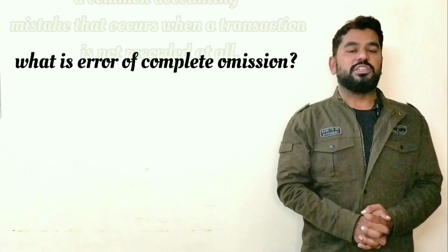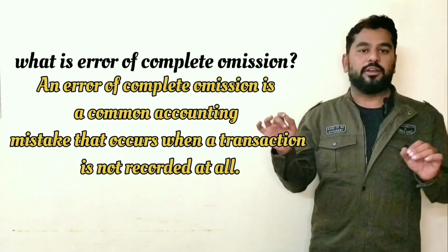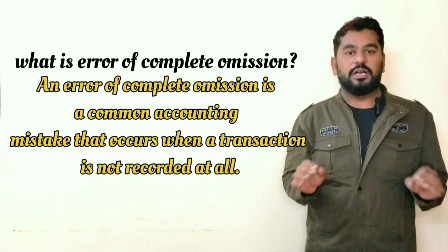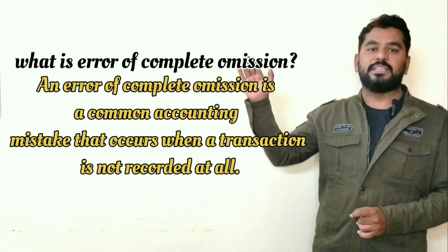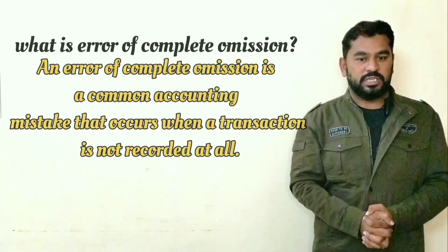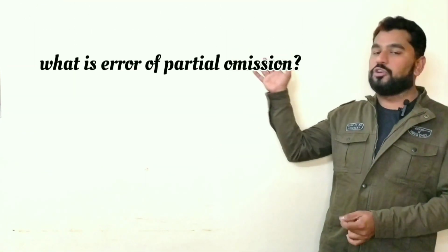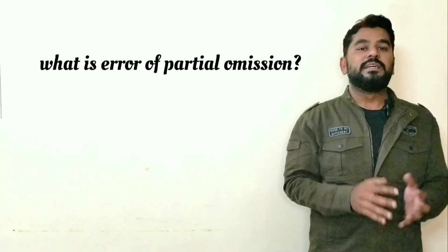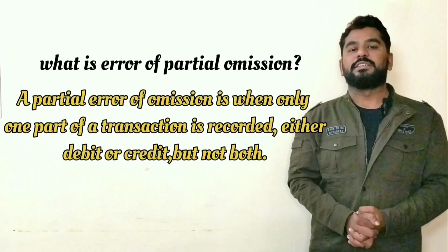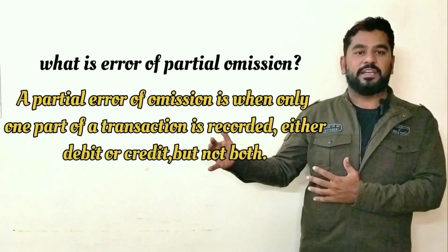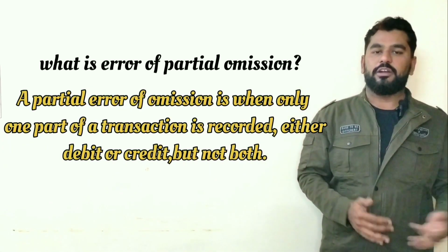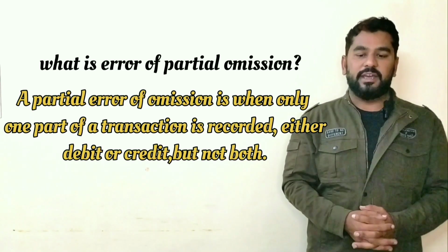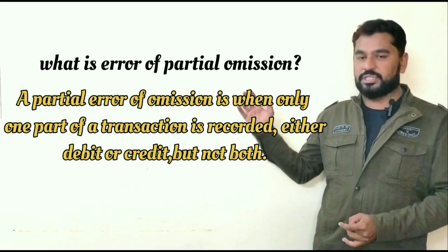Next we have error of complete omission. Complete omission means the entire transaction has not been recorded in the books of accounts. Completely forgot, completely omitted. Such a type of error is said to be an error of complete omission. And error of partial omission. Partial omission means part of the transaction is recorded, the rest is not recorded. Means debit part is recorded, credit is not recorded, or credit part is recorded, debit part is not recorded. Such type of errors is said to be partial omission.